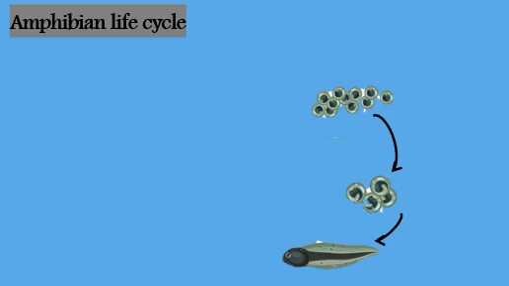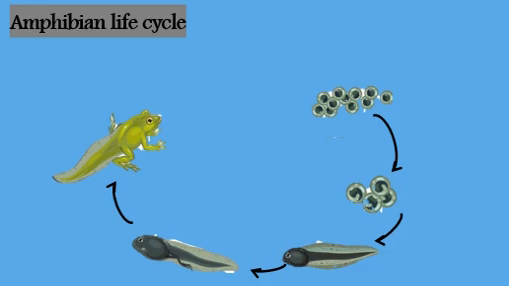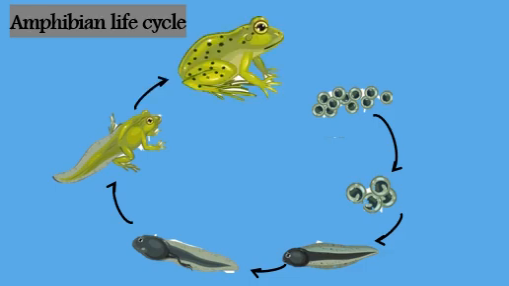Amphibian life cycle. First, eggs are laid in the water. The amphibian begins to develop in the eggs. The amphibian hatches from the eggs and continues to grow and adapt in the water until they are adults. For example, a frog.